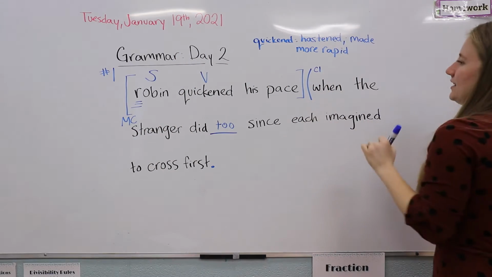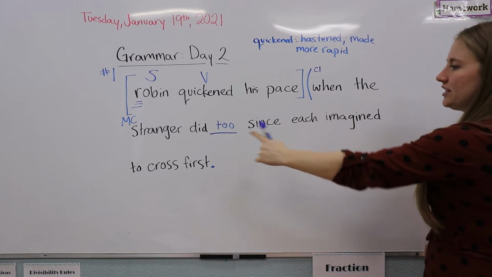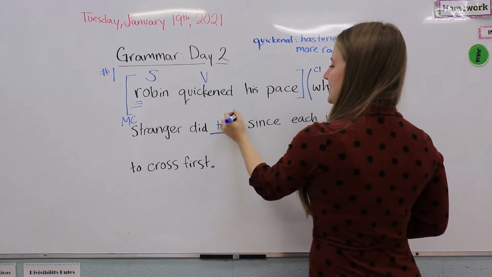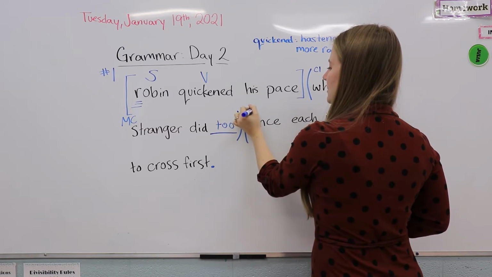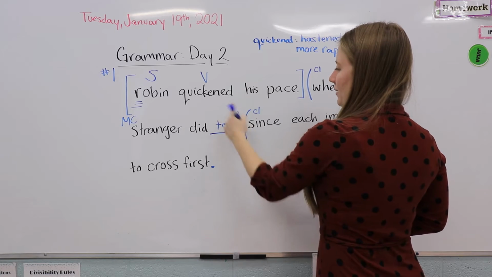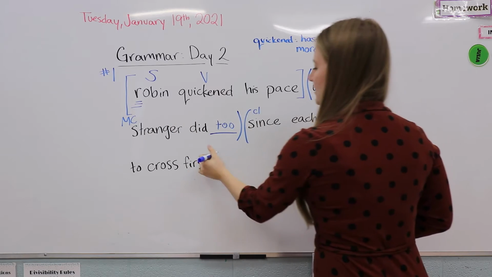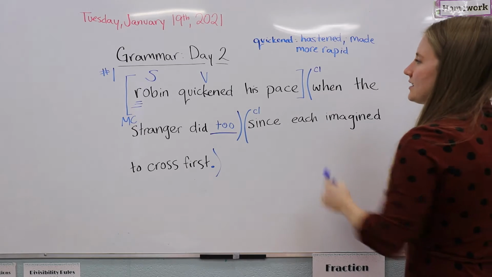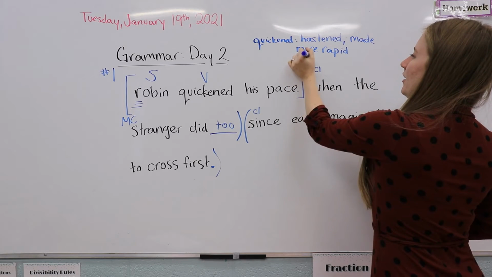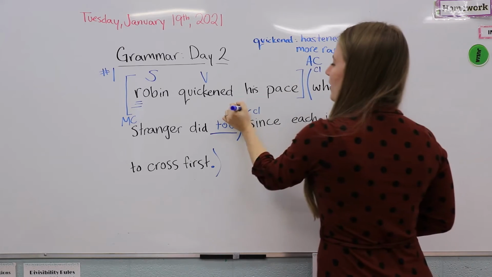Okay, and now let's look at this second clause. It says when the stranger did too, since. So since is also a clause starter. So that means that this is its own clause and this is its own clause. And it actually goes all the way to the end. And both of these are our new AC label, the adverb clause.